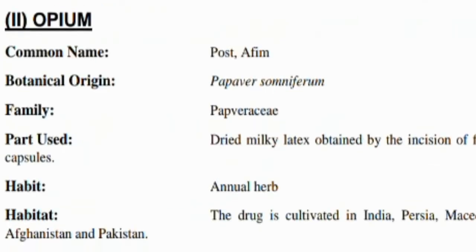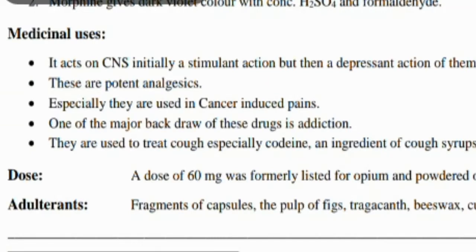The second drug is opium, whose botanical origin is Papaver somniferum, family Papaveraceae, and the dried milky latex obtained by the incisions of the fully grown but unripe capsules is its part used. It acts on the CNS as a depressant and is a potent analgesic.